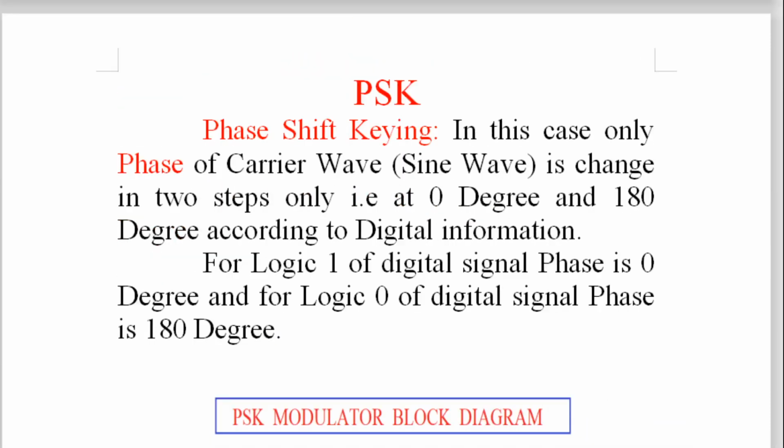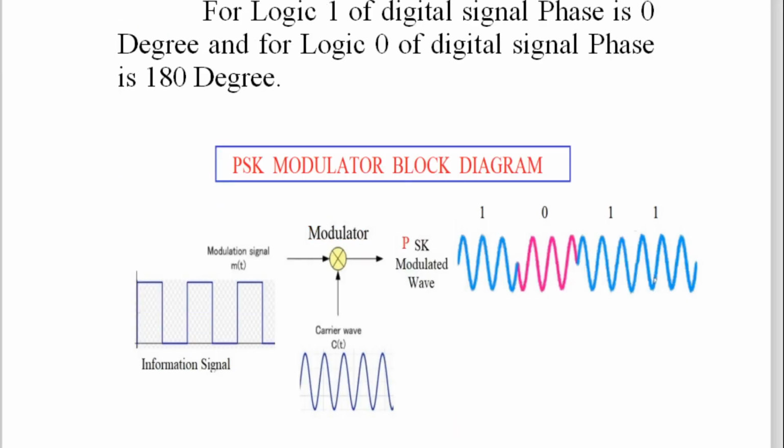Now the last one is phase shift keying. In phase shift keying, only the phase of the carrier wave, that is the sine wave, will change in two steps, that is 0 degree and 180 degree, according to digital information. For logic 1 of digital information, phase is 0 degree, and for logic 0, phase is 180 degree. So now what is the block diagram?